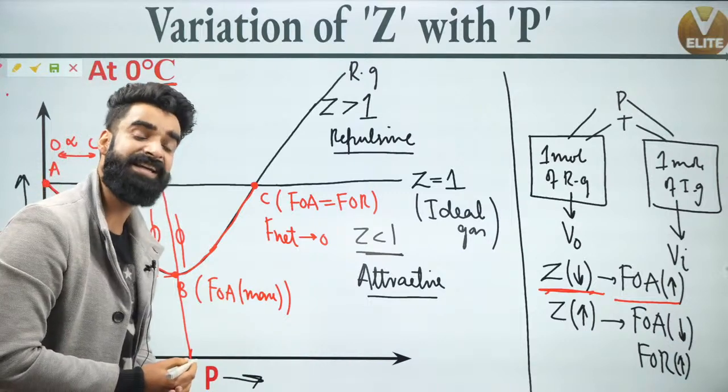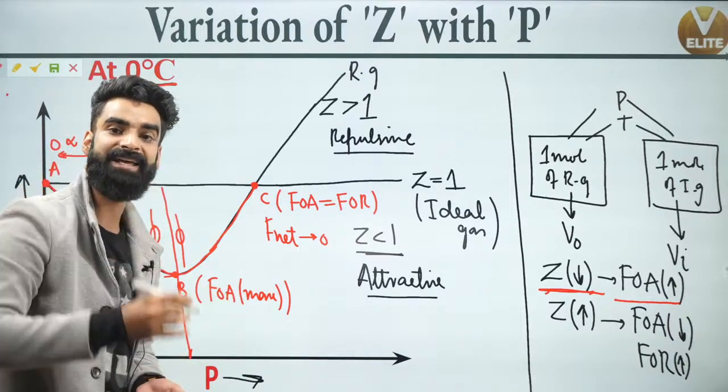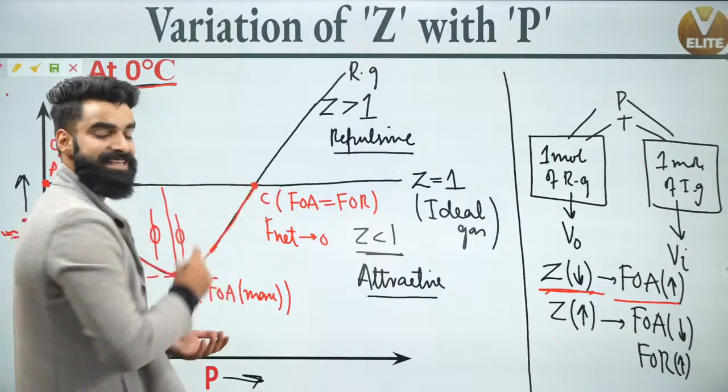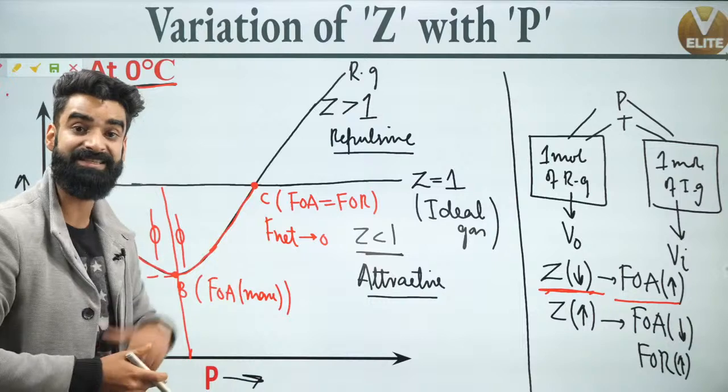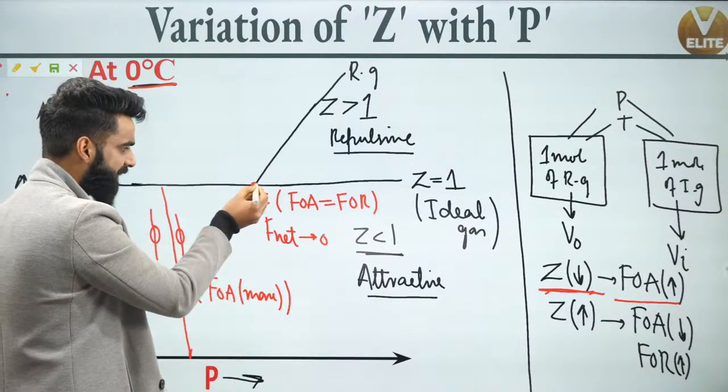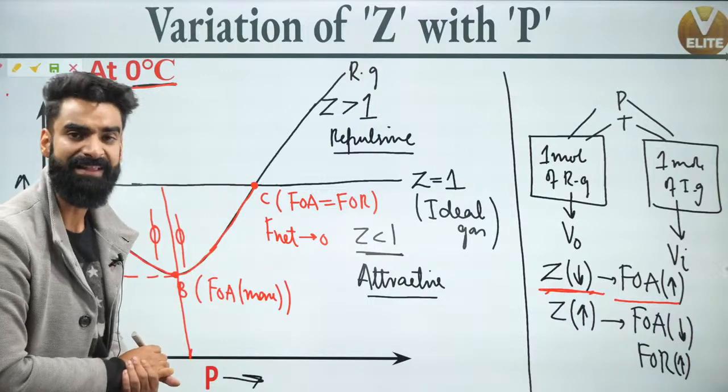And in which gas is the net force on the molecule 0? We call that gas an ideal gas. Can I say at this point again, the real gas is behaving as the ideal gas? At point C, the real gas is again behaving as the ideal gas. Correct? Very, very simple. At this point, the real gas again is behaving like the ideal gas.